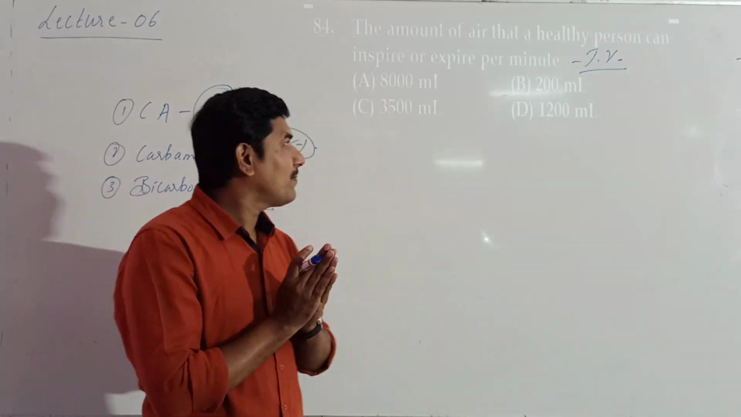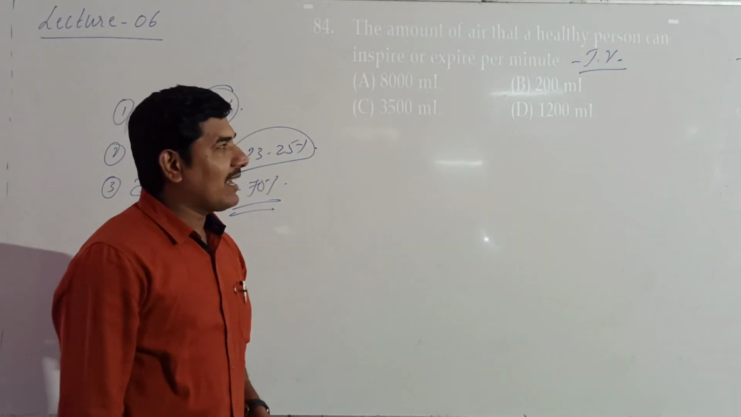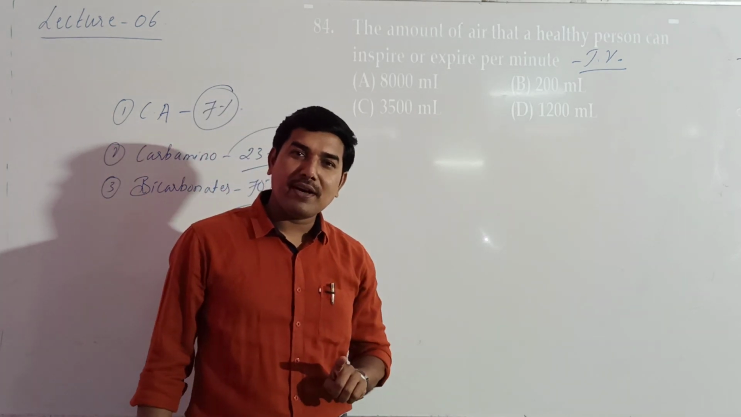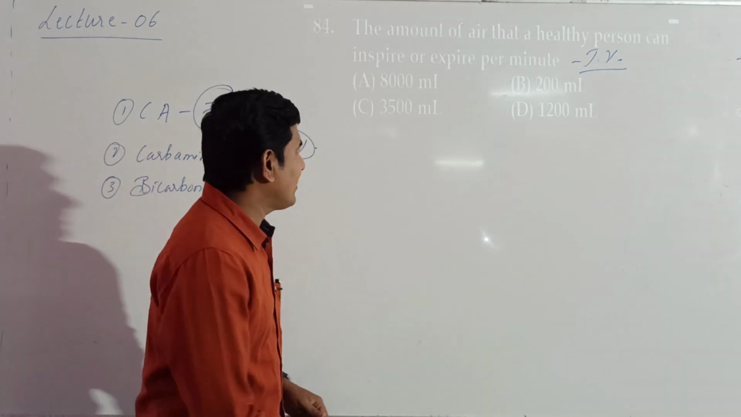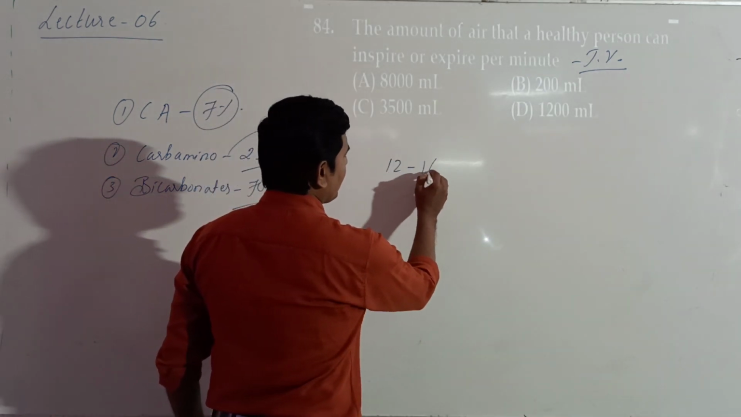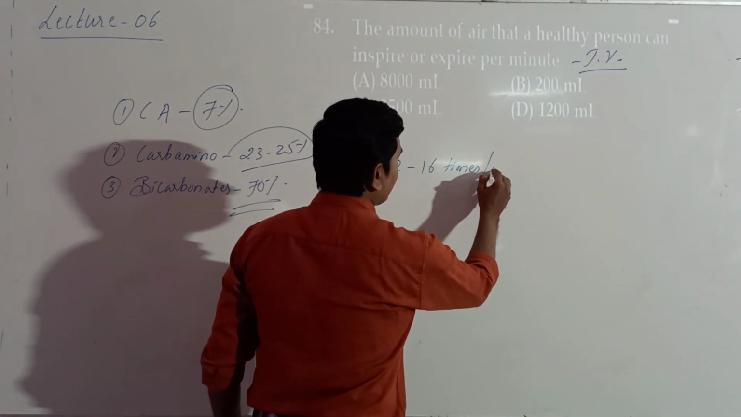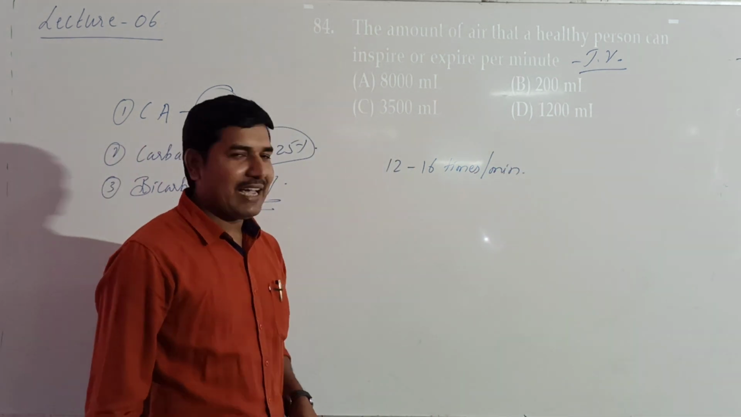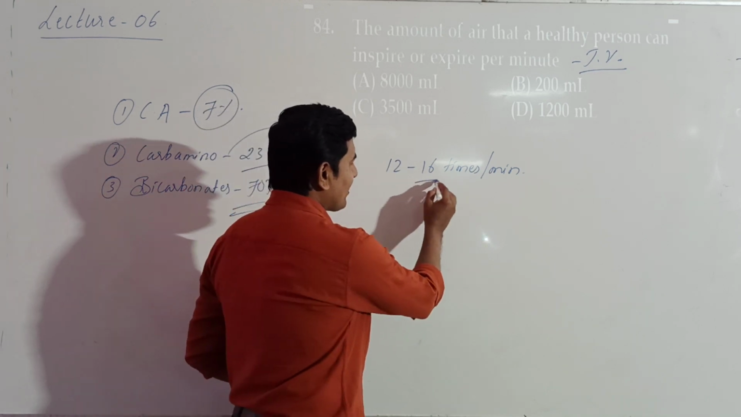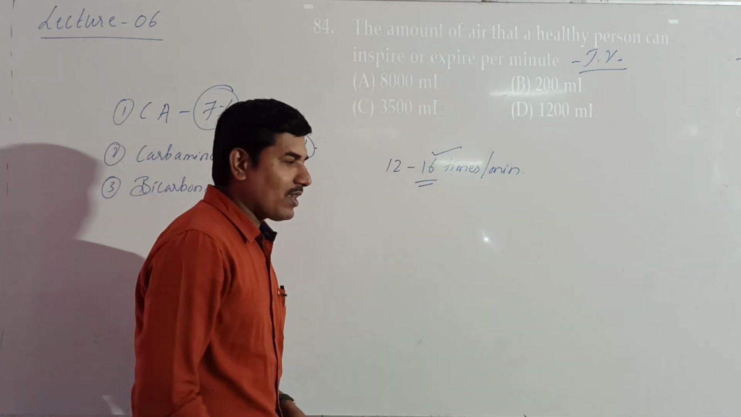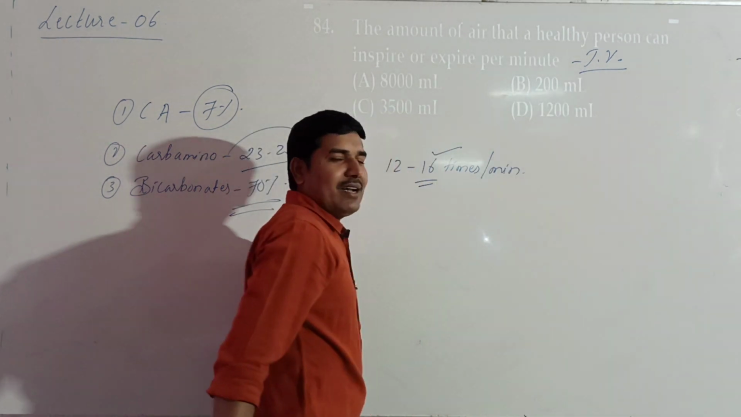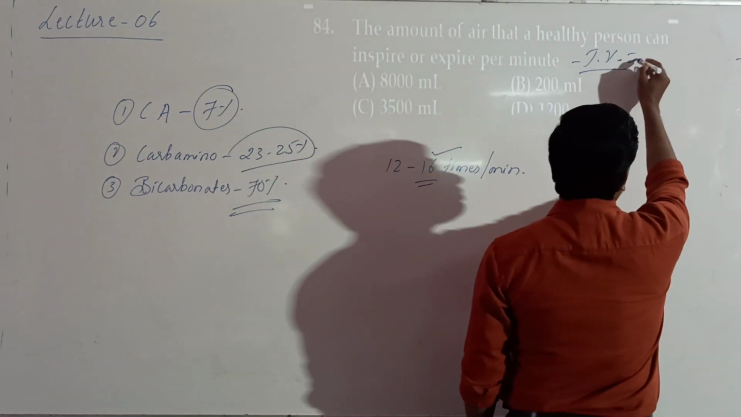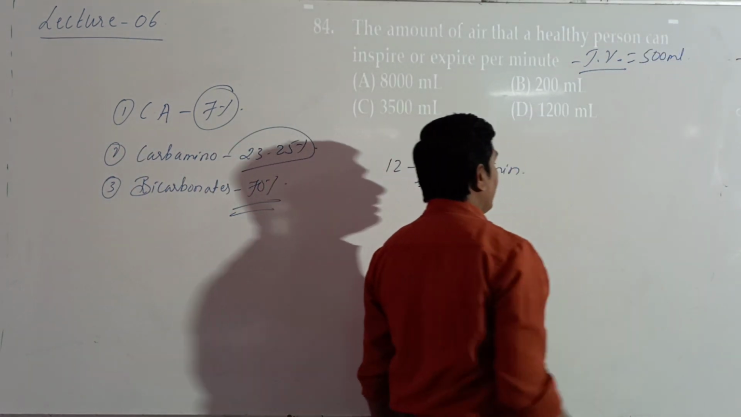Now the question comes. Here they have given it in calculative form. How many times does a human breathe per minute? Per minute it is around 12 to 16 times. The rate of breathing is 12 to 16 times per minute. Now let us consider the maximum. Then what is the tidal volume? The volume is 500 ml. So we know TV is equal to 500 ml. Then calculate it.